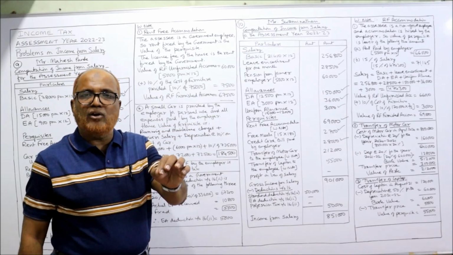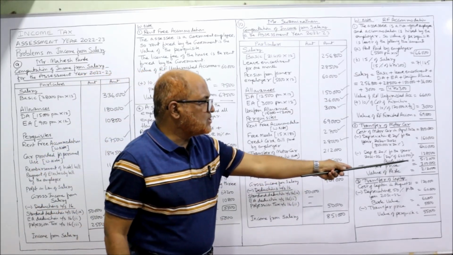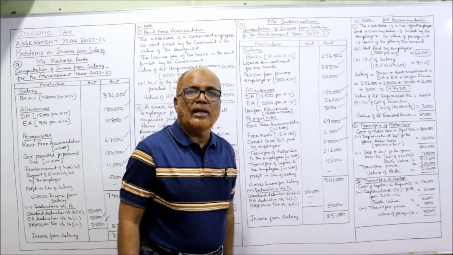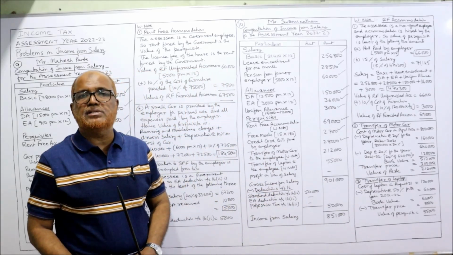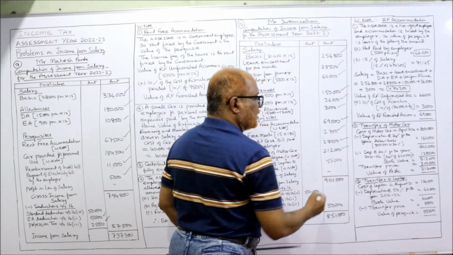Now this book value of 5,12,000 sold for 3 lakh. Transfer price is 3 lakh. So how much is the benefit? 2,12,000 is the value of the perquisite on transfer of motor car. This 2,12,000 I have taken.